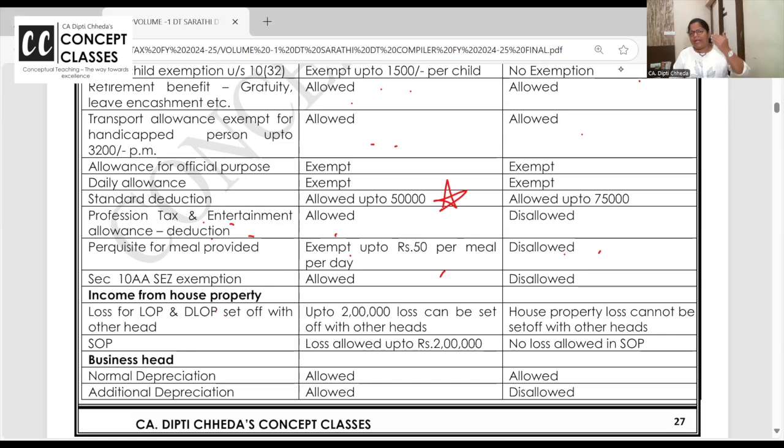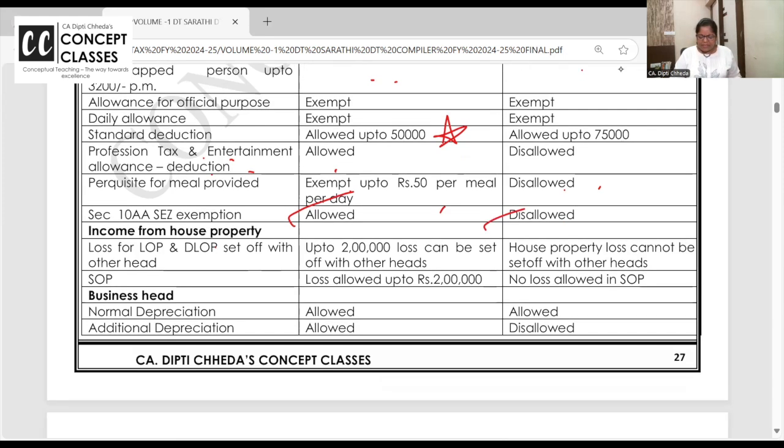But when you come to 80C to 80U deductions, there under 10AA you take total turnover, export turnover, total profit, export profit. You cross multiply and take the exemption. First 5 years 100%, then 50%, then 50%. That is allowed in the old regime. In the default tax regime, it's not allowed.